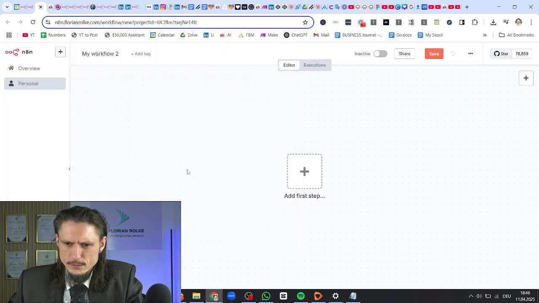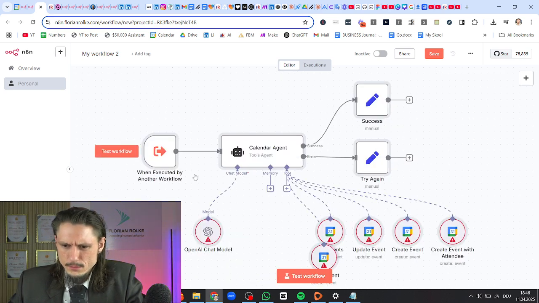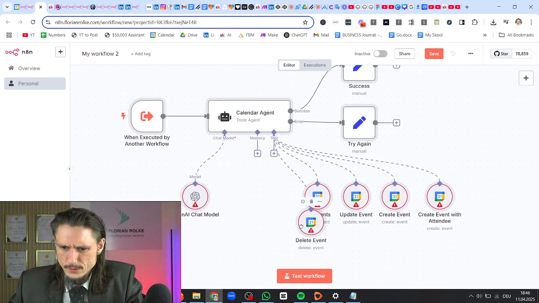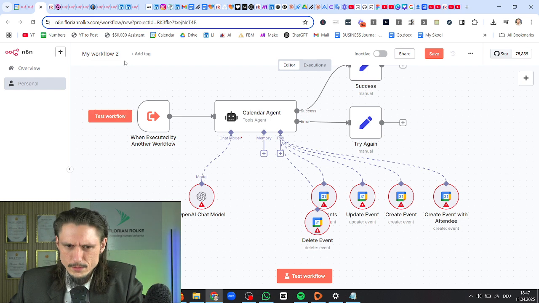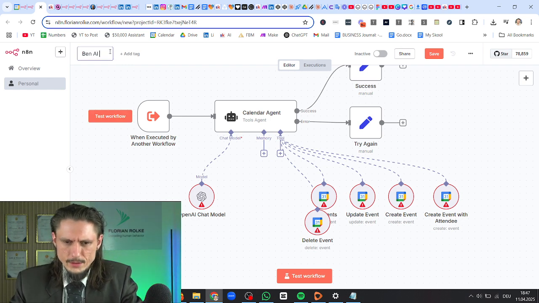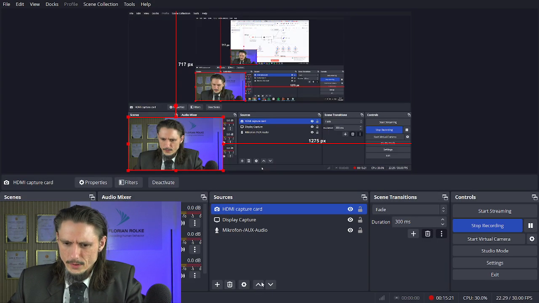The calendar, yahoo. Delete event. Out of whack, this thing here. What's going on? Alright. Ben AI calendar sub-agent. Alright, so that's it. And now we go sports.